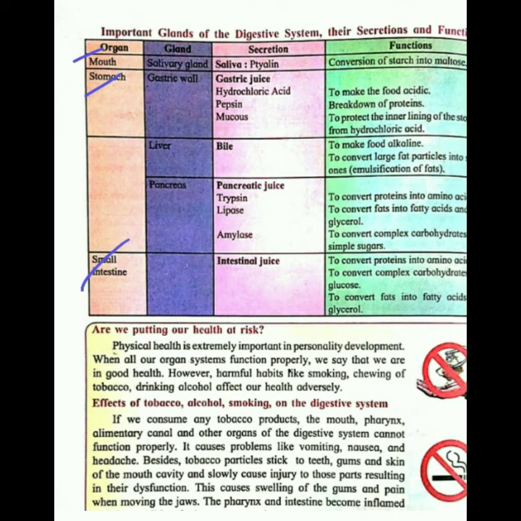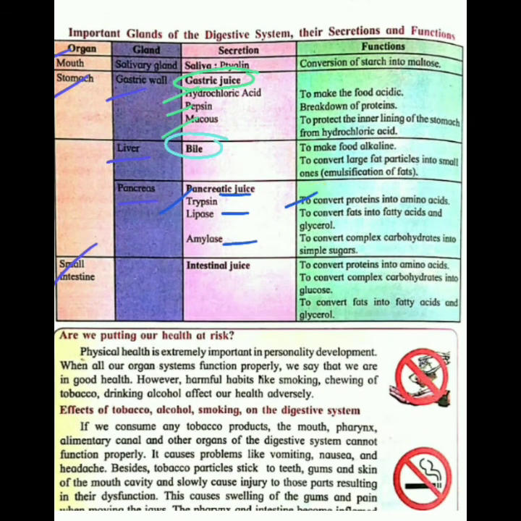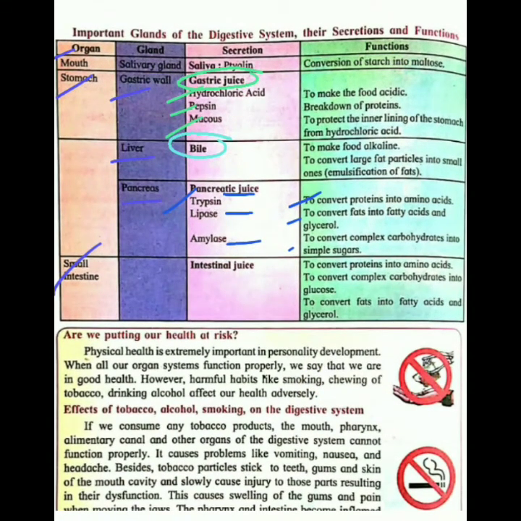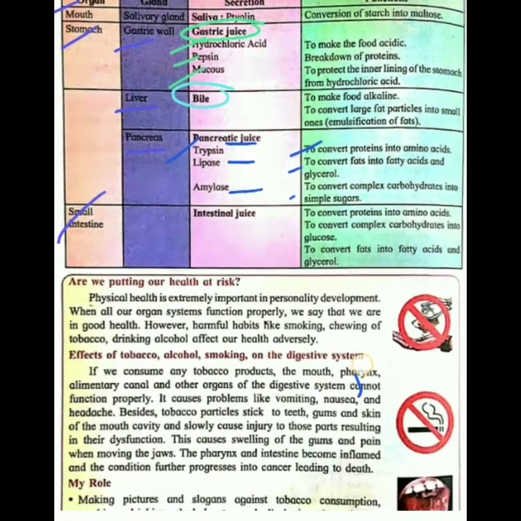The stomach contains gastric walls, and there are the liver and pancreas. In the gastric wall there are gastric juices. These are three gastric juices. While the liver contains bile. Our pancreas contains pancreatic juices, that is trypsin, lipase and amylase. And their functions are given in front of them. So you read this, you will understand it because we have studied it earlier. I have told you everything. So you will understand it. Okay.